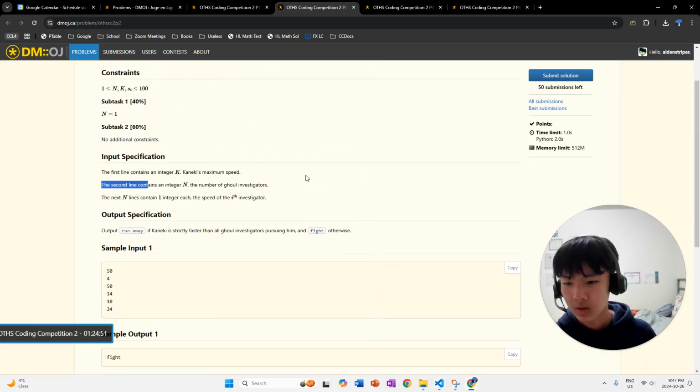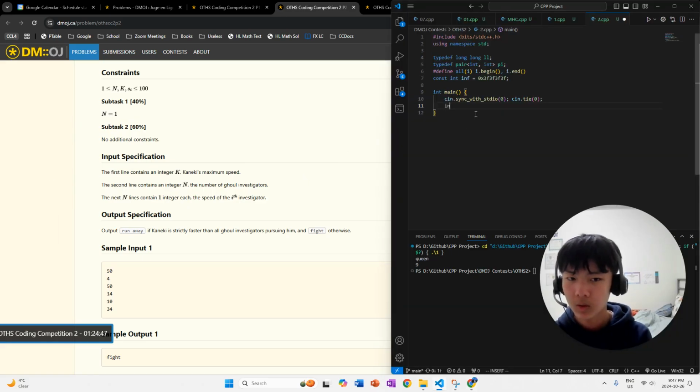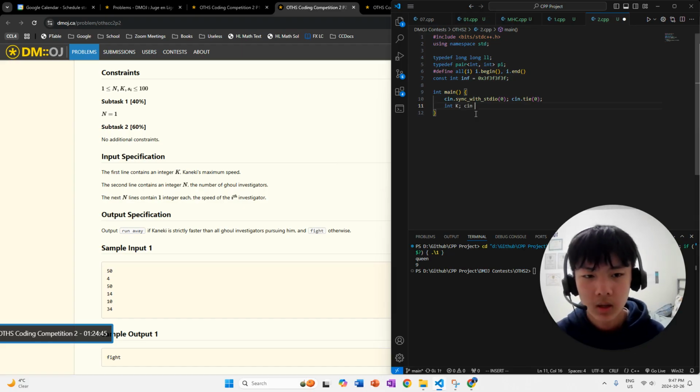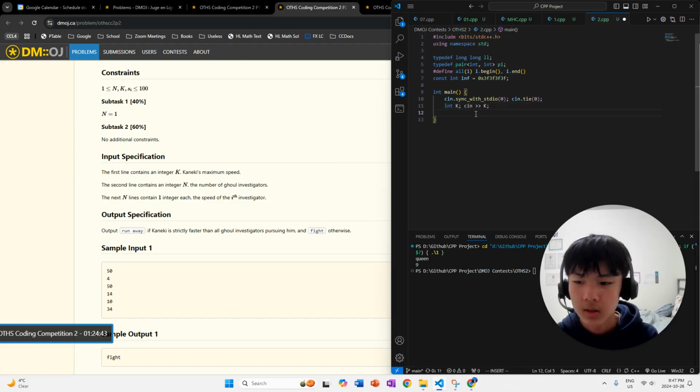First line contains integer k, Kaneki's maximum speed. I'm going to go ahead, have integer k, and input that in. Actually, let me do this all on one line. So k, n, and then we're going to have an array.